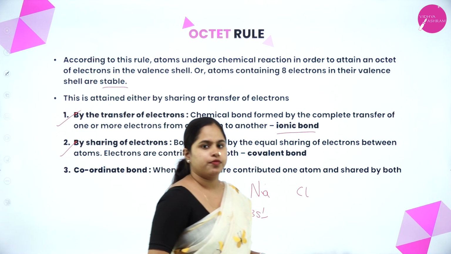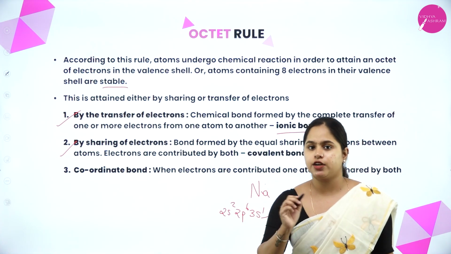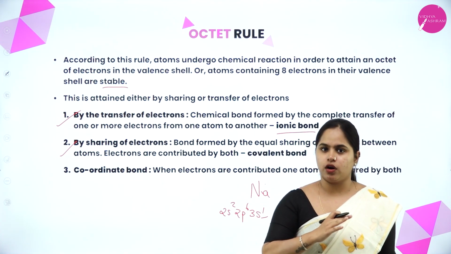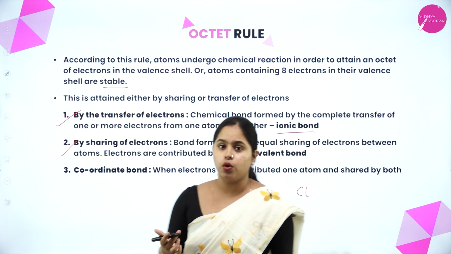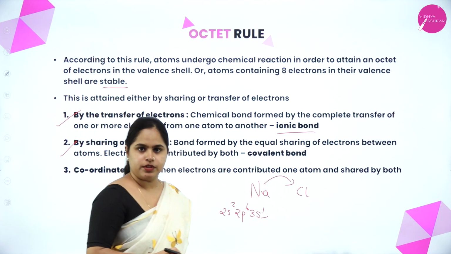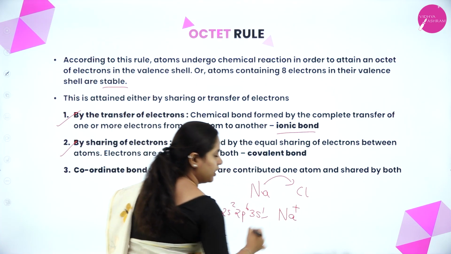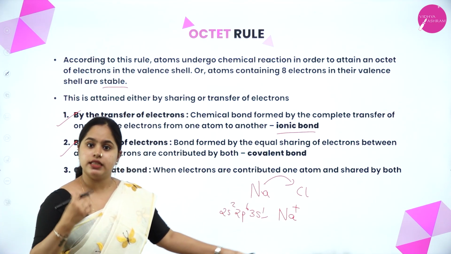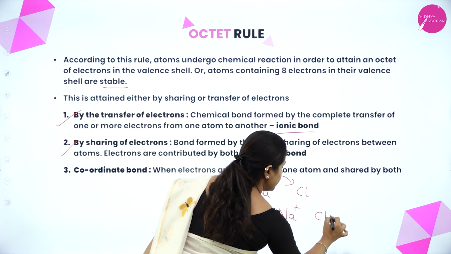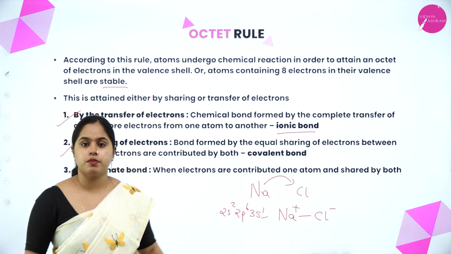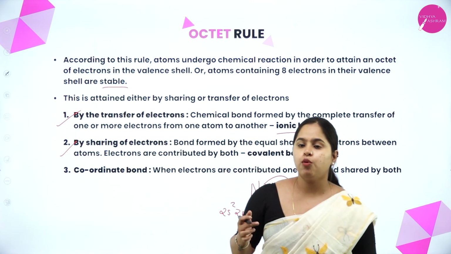Now moving on to chlorine. It needs 1 more electron to attain its octet. It is having 7 electrons in its outermost shell. If it gets 1 more electron, it will attain its octet. So the 1 extra electron present in sodium is transferred to chlorine. If sodium loses 1 electron, it becomes an Na plus ion. And the chlorine atom gains 1 electron, so that also attains its octet, and becomes a Cl minus ion. A bond is formed between Na plus and Cl minus, which is called an ionic bond. I hope it is clear. Now moving on to the next way.